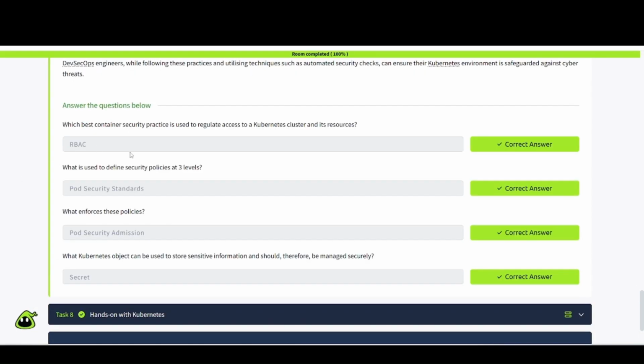All right, so the questions here, let's take a look. Which best container security practice is used to regulate access to a Kubernetes cluster and its resources? That's going to be RBAC, or role-based access control. What is used to define security policies at 3 levels? That's going to be Pod Security Standards. What enforces these policies? That's going to be Pod Security Admission. And what Kubernetes object can be used to store sensitive information and should therefore be managed securely? That's going to be secret.